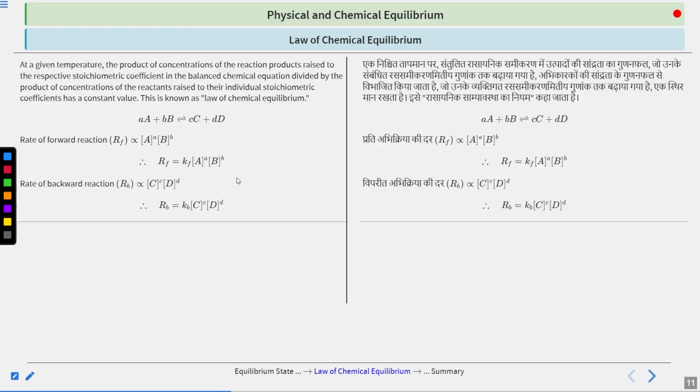Similarly, the rate of backward reaction can be written as Rb is directly proportional to concentration of capital C raised to the power small c multiplied by concentration of capital D raised to the power small d. Again, you put the proportionality constant, that is small kb, which is the rate constant for backward reaction, and then you get these two equations. Okay, clear?